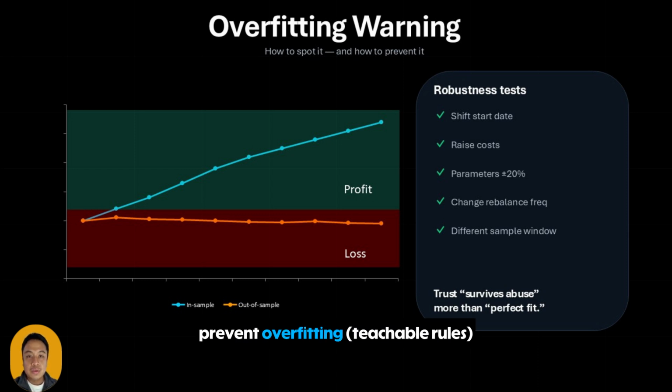How to prevent overfitting: teachable rules. Fewer degrees of freedom. Prefer 2 to 3 parameters over 20. Robustness tests: shift start date, change rebalance frequency, increase costs, change lookback slightly. Prefer economic logic. If you can't explain why it should exist, it's probably data mining. Avoid winner's curse. If you tried 100 strategies and choose the best, you must assume the best is inflated. A great line to teach: robust beats brilliant, because brilliant often means curve fit.